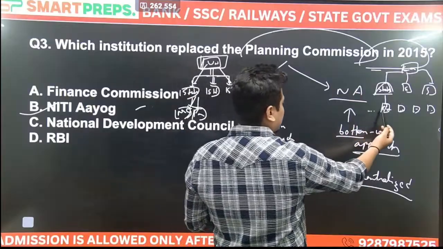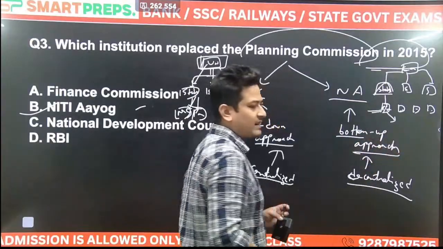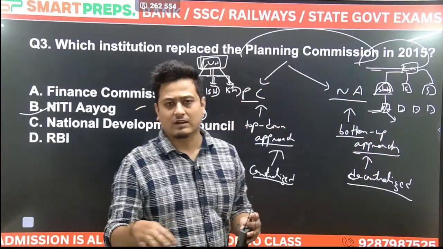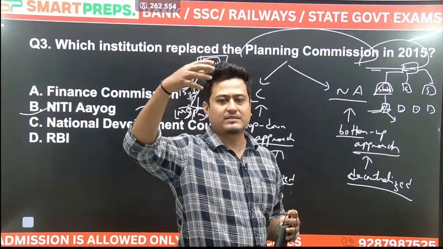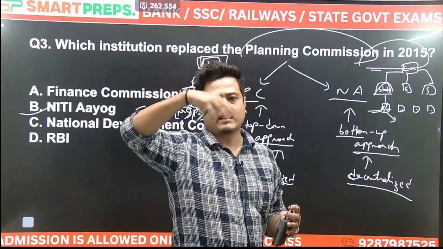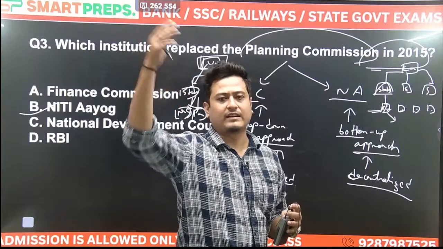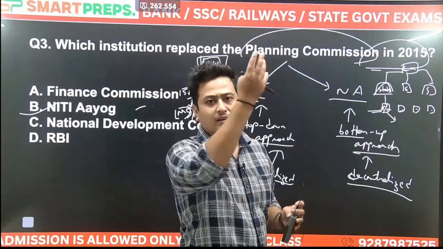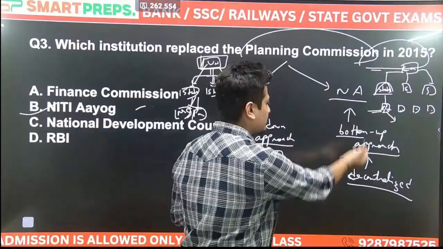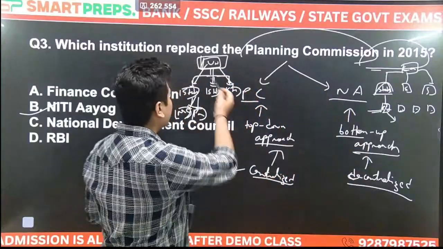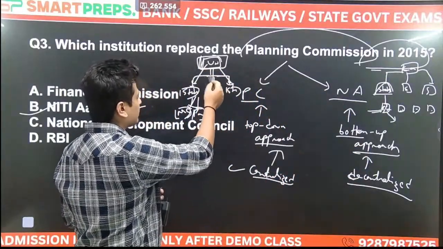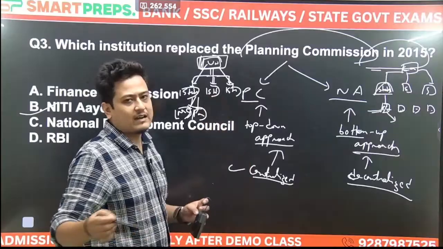The panchayats और municipal corporations will tell these are the problems, grassroots level, these are the problems. They will inform, the state will plan and they will direct it to the center. So it is going from the bottom part to the top. So it is known as bottom up approach. Here they are planning everything. They are just saying that you have to do this kind of things.